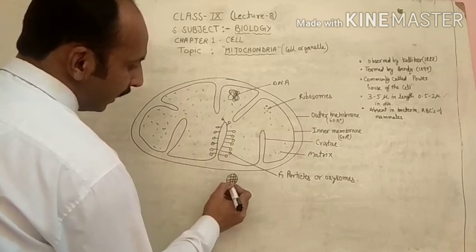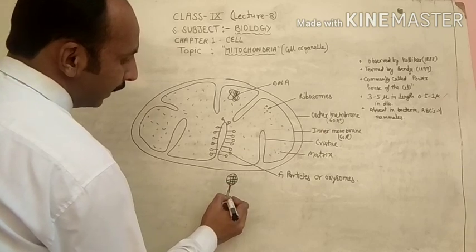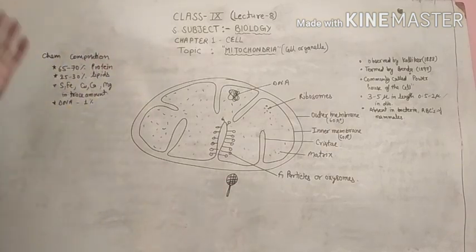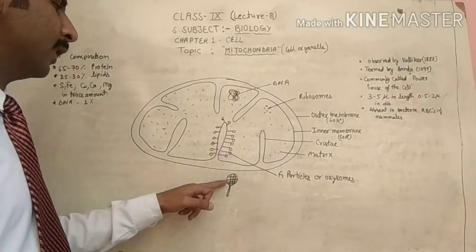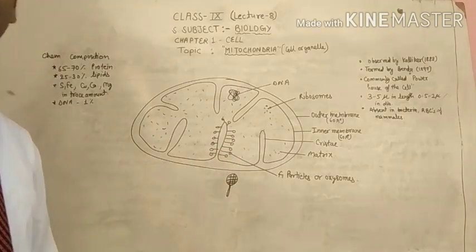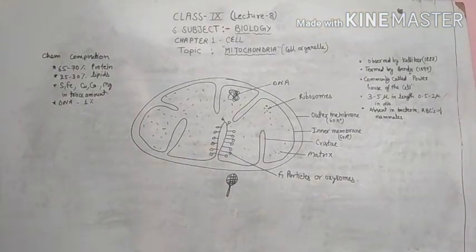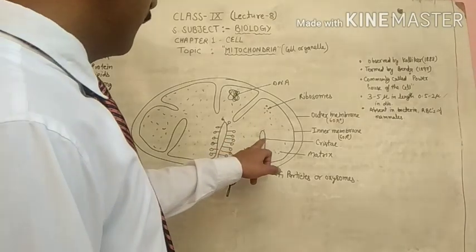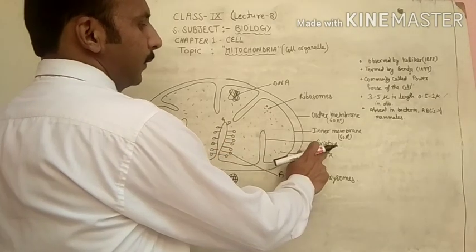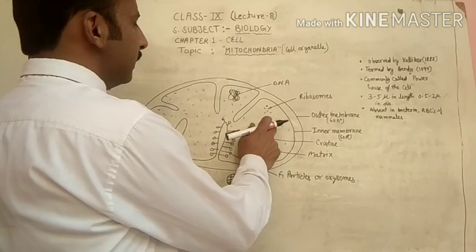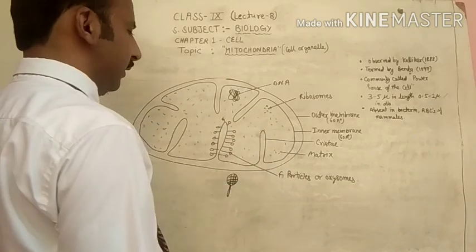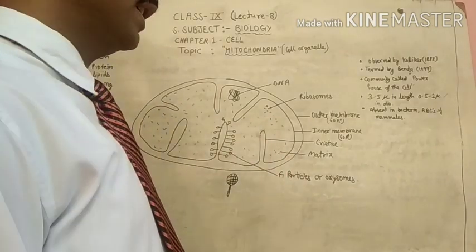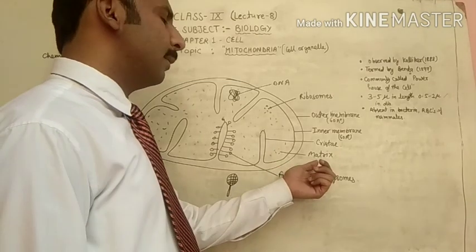On the cristae, tennis racket-like structures are attached. These structures are called F1 particles or oxysomes. They are helpful in the formation of some proteins also. The cristae and the liquid filled inside the mitochondria, that is called the matrix.